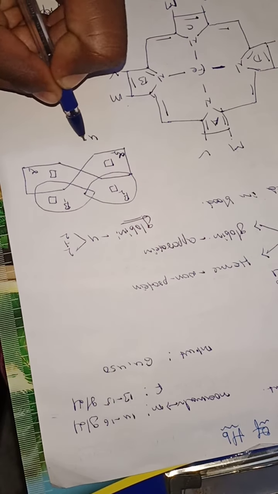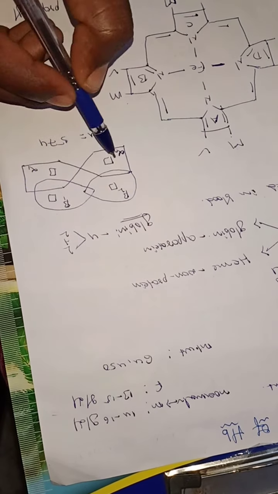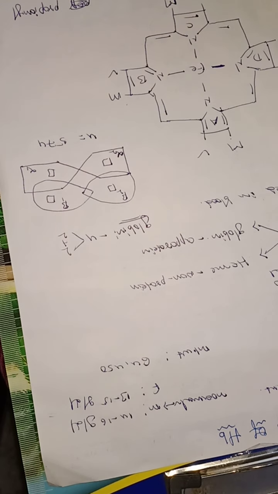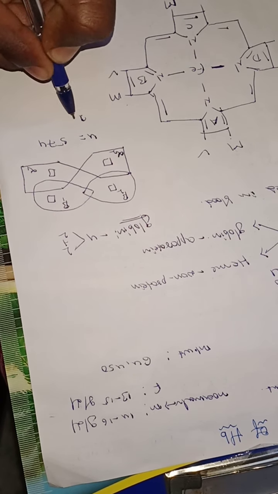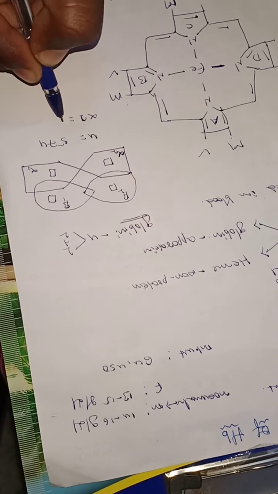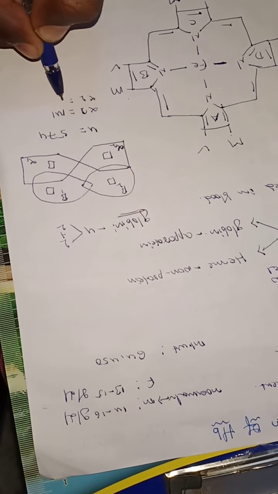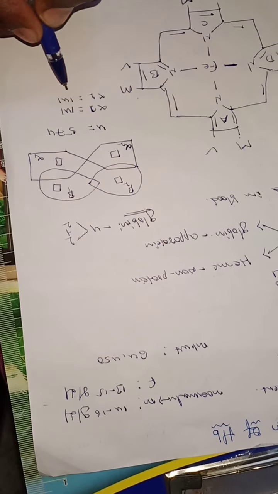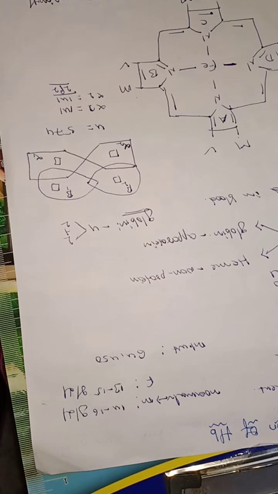The 4 polypeptide chains are made up of 574 amino acids. Alpha 1 contains 141 amino acids, and alpha 2 also contains 141 amino acids. Totally, 282 amino acids are present in the alpha chains.